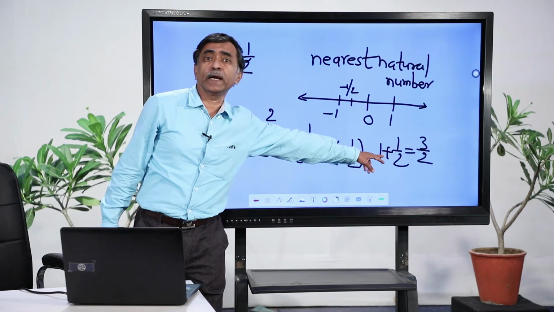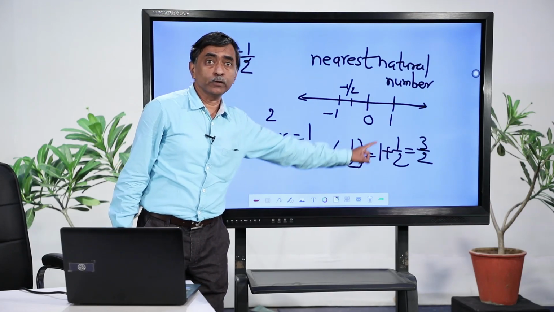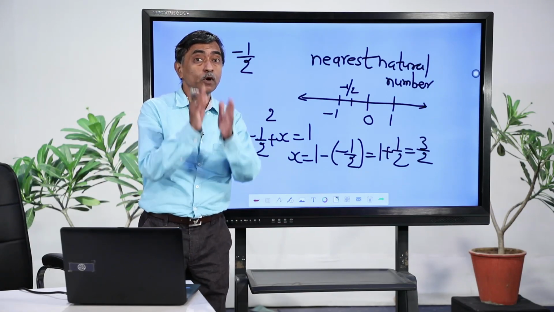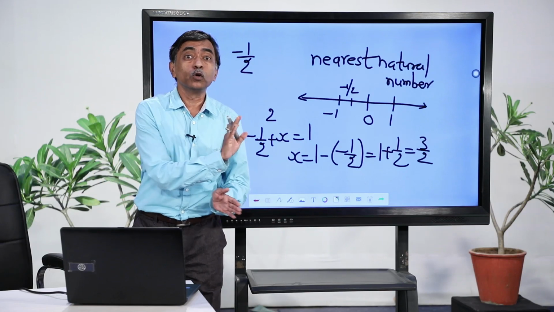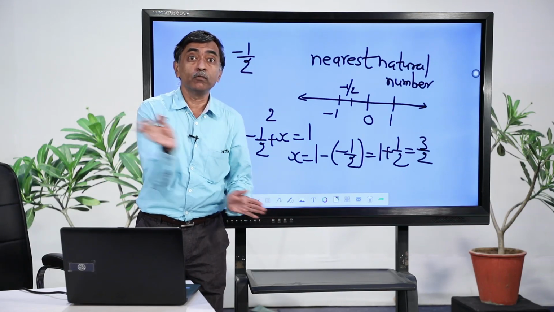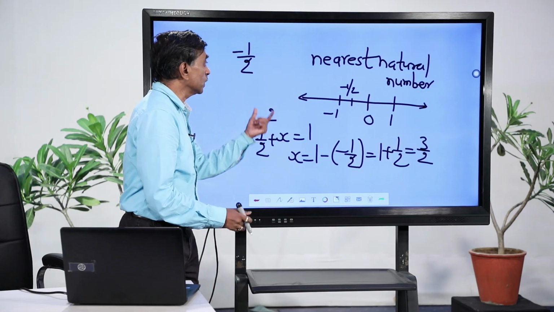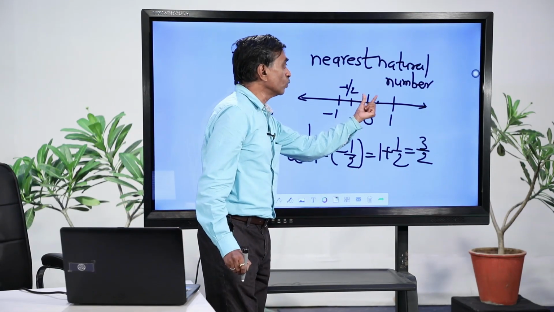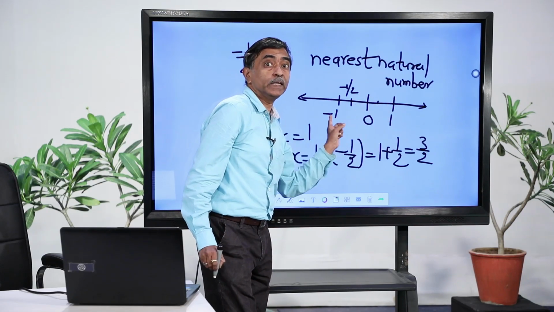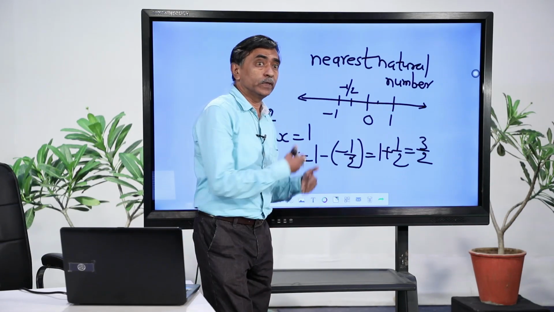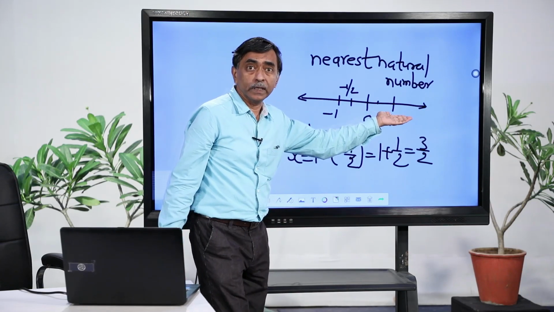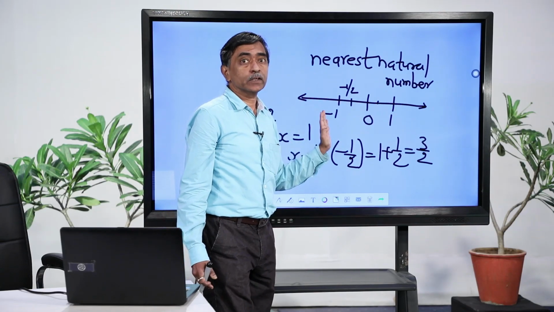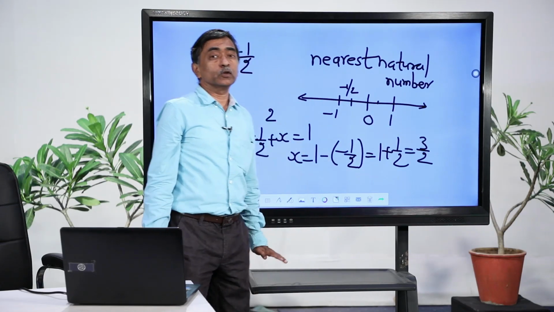This is one way of looking at the problem. Another way could be, when you say 3 by 2 means 3 jumps of 1 by 2, 1 by 2, 1 by 2 to the right. While adding rational numbers, we follow this convention on the number line. So, look at this here, 1 by 2, here also there is 1 by 2, 1 by 2. How many jumps are there? 3 jumps are there. Without doing this also, you can do this. In this way also, you can get an idea of what should be added to minus 1 by 2 to get 1. So, this is one of the ways.